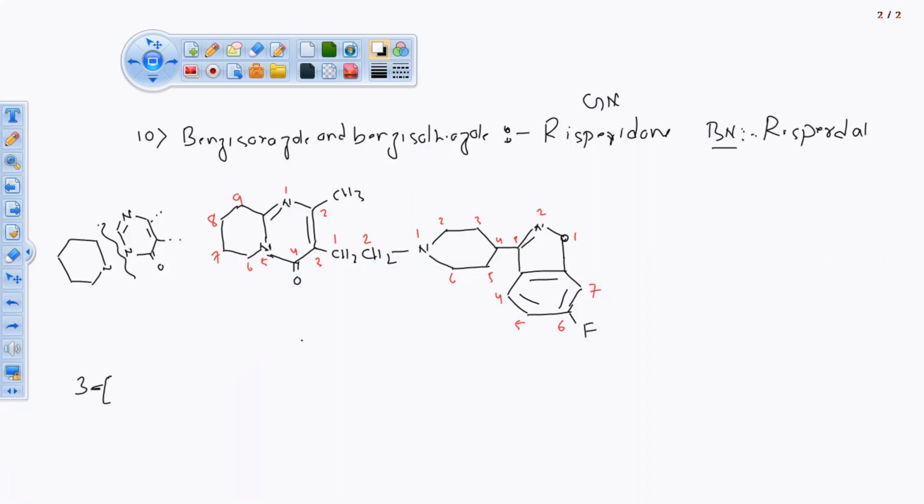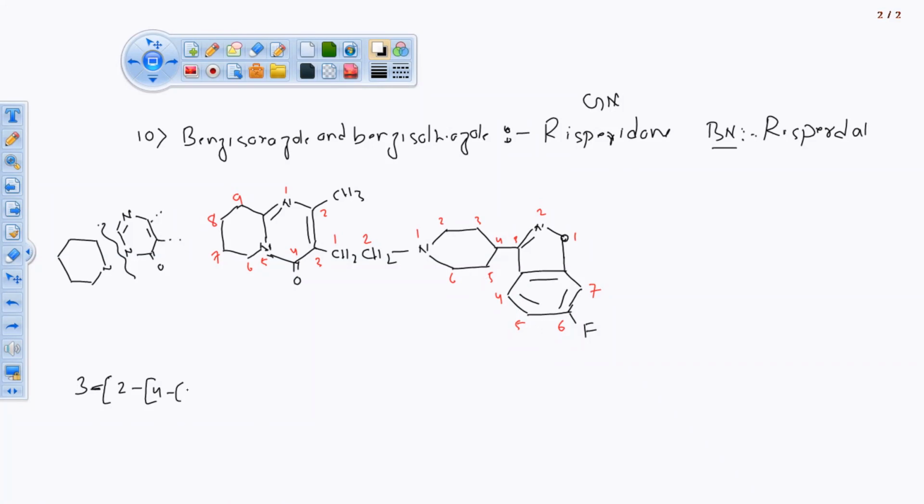And another one, 2 connection, 2 and I'm going to write another one in square bracket, 4. 2 and 4, on the fourth position. This whole moiety is there on this fourth position, the whole group. So that full unit I am going to write in one bracket.